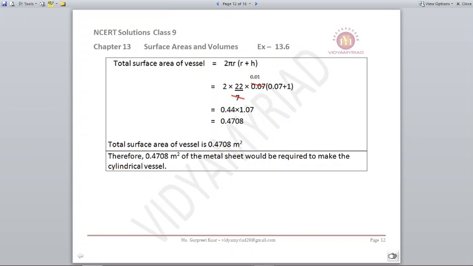Remember, this is area. For the area the unit will be in square. For the volume the unit will be in cubes. So do it very carefully. Units are very important.